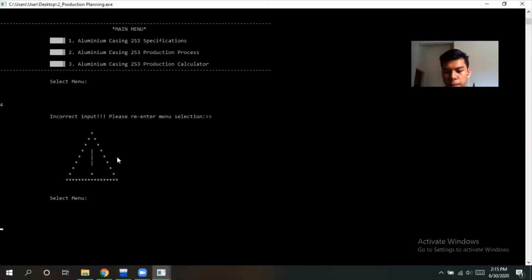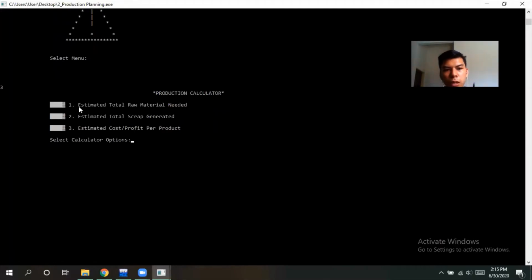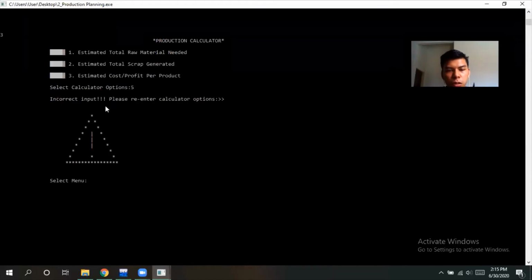Okay, and then if the user presses 3, the production calculator. Also the same, there are 3 menu options: estimated raw material needed, total scrap generated, and profit per product. And then if the user enters a wrong number, this warning sign will come out again.